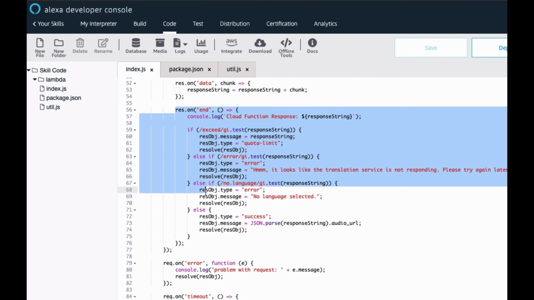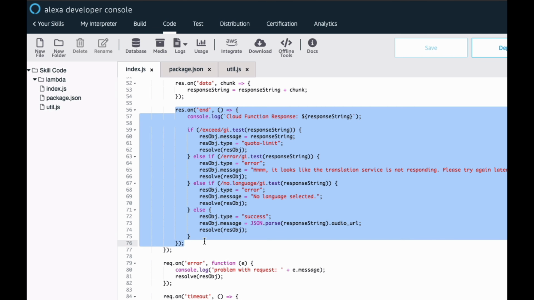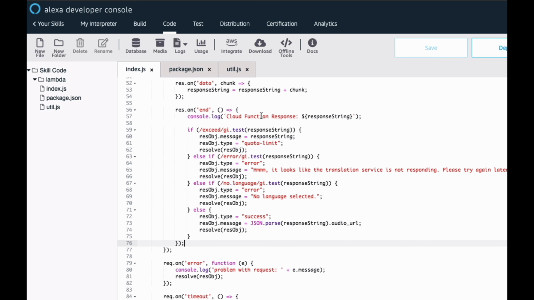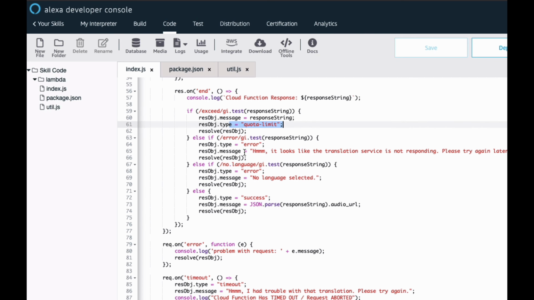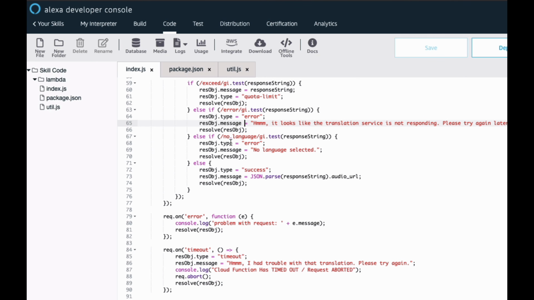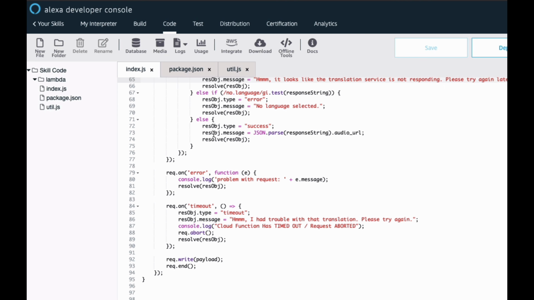But let's just look at the response for a proper response. Basically the cloud function will respond with a couple different parameters on that object, and I just look through those parameters. One of them is that the user reached a quota limit. If the user reached a quota limit, then I define that variable and pass it back to our Alexa function. I resolve the promise with that piece of information. Two is if there was an error, so we can say, looks like the translation service is not responding, and then I pass that back. Three is if there was no language selected. If the user never selected a language, then let's pass that back. And finally, if it is successful, we'll pass that back as the message.